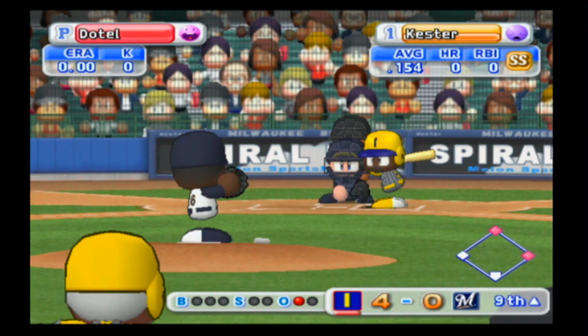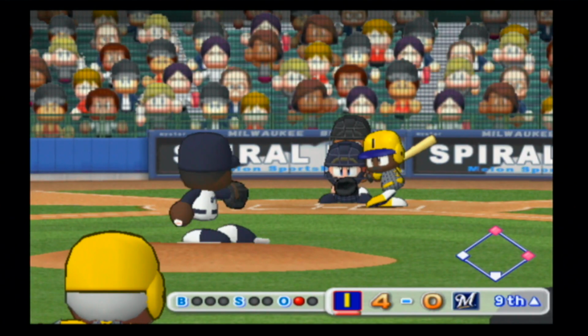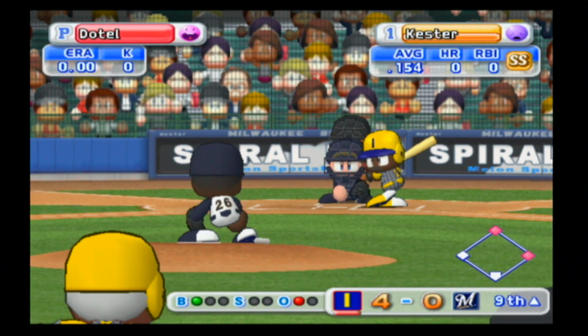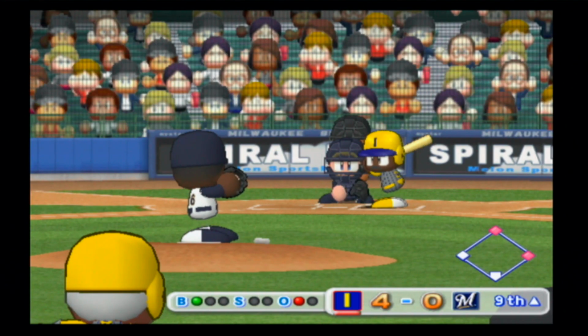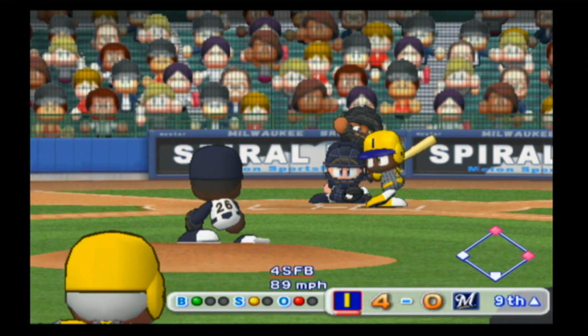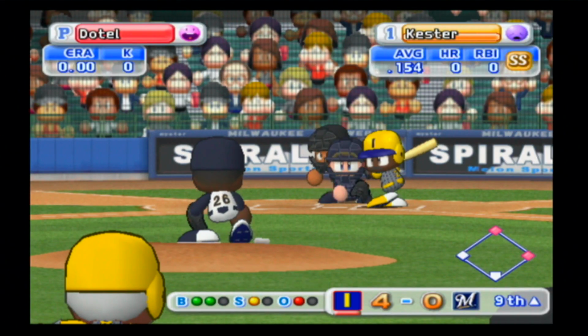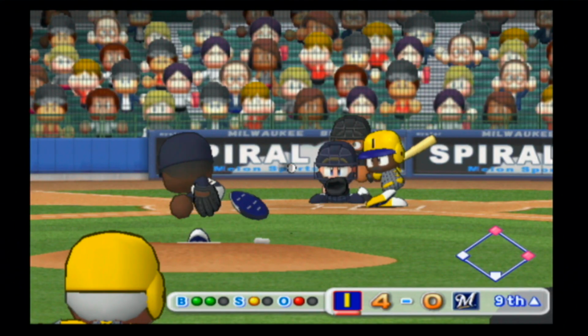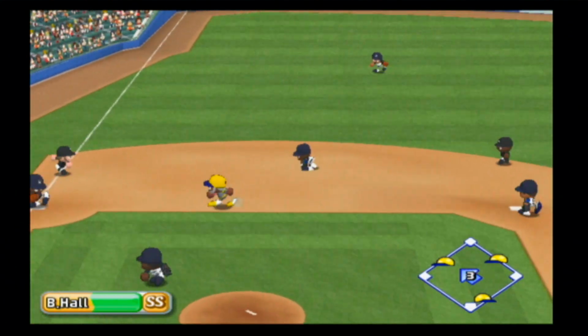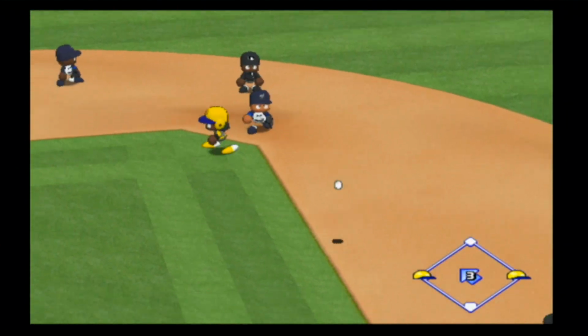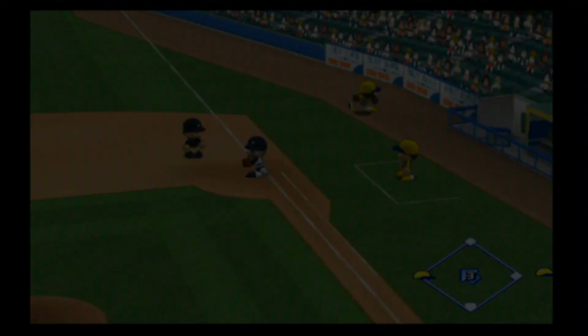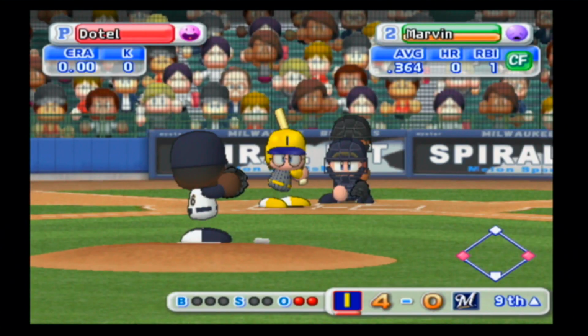Kester just got a base hit in his last at-bat, if I do remember. That slider breaks too far outside. This one, Dotel gets the call. Outside again. Will Dotel go back in? He sure does. It gets a ground ball to short. Hall goes to second with it, and that is the only out the Brewers get. So runners are on the corners for Marvin.